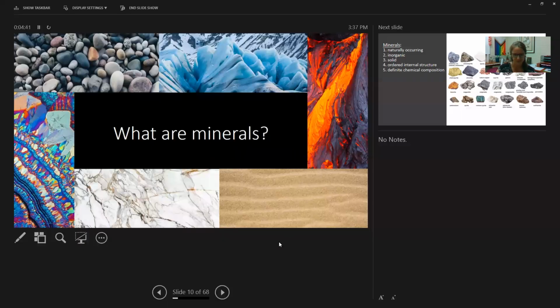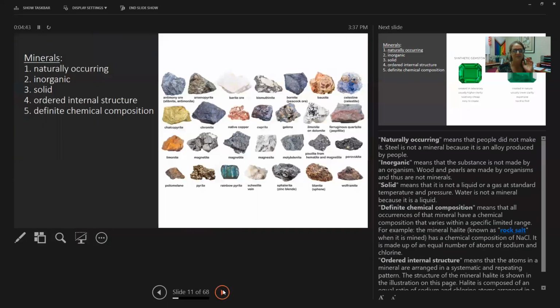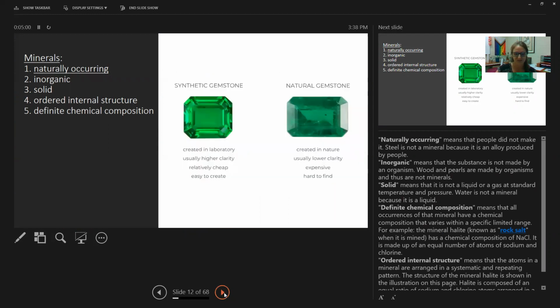All right, so what are minerals? There are 5 things that a material must be in order for us to call it a mineral. And those 5 things are naturally occurring, inorganic, solid, ordered internal structure, and a definite chemical composition. So let's walk through all of these.